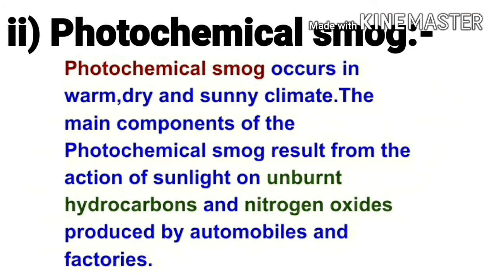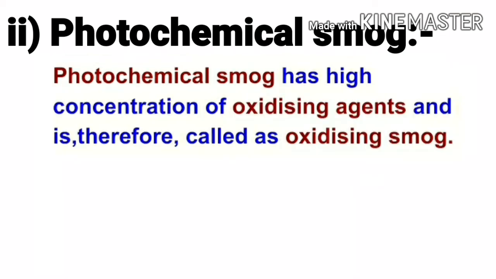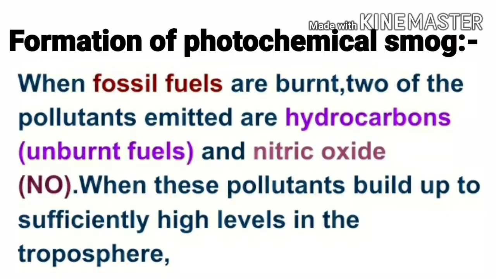The second type of smog is photochemical smog. Photochemical smog occurs in warm, dry, and sunny climate. The main components of the photochemical smog result from the action of sunlight on unburnt hydrocarbons and nitrogen oxides produced by automobiles and factories. Photochemical smog has high concentration of oxidizing agents and is therefore called oxidizing smog.